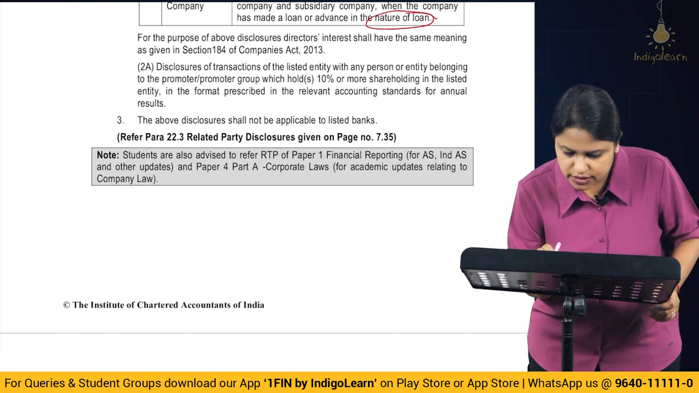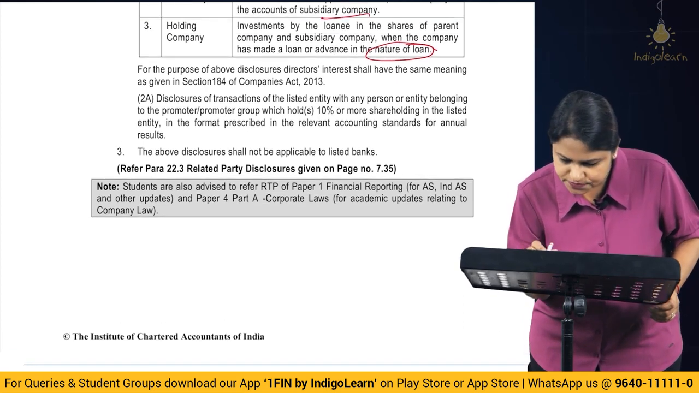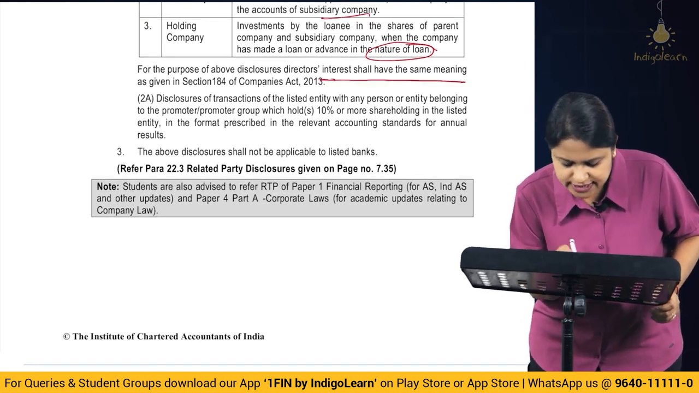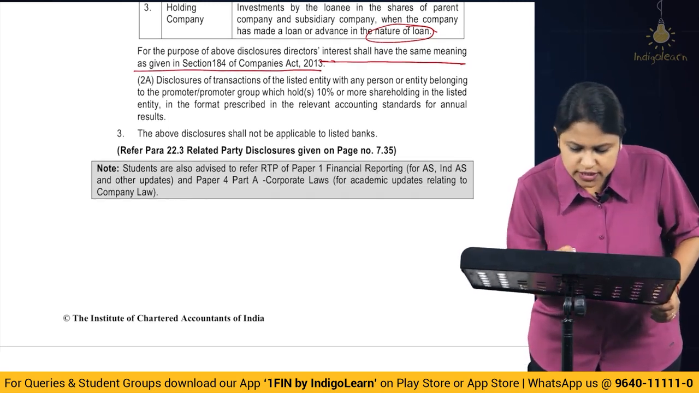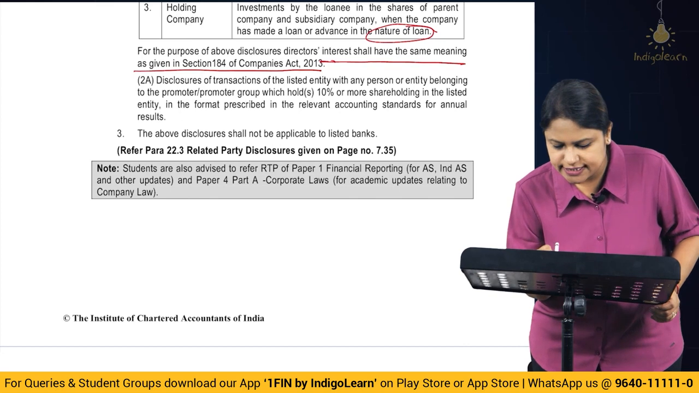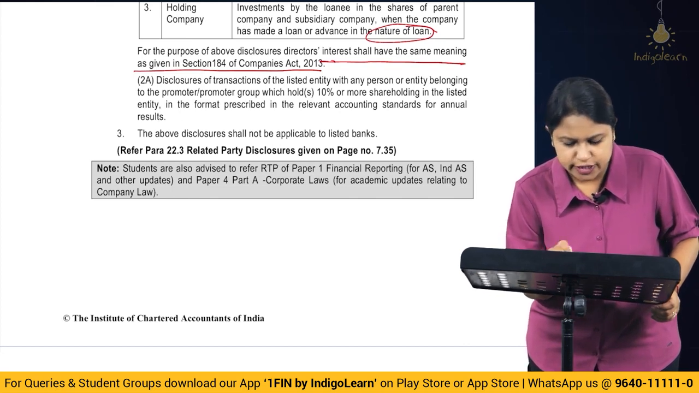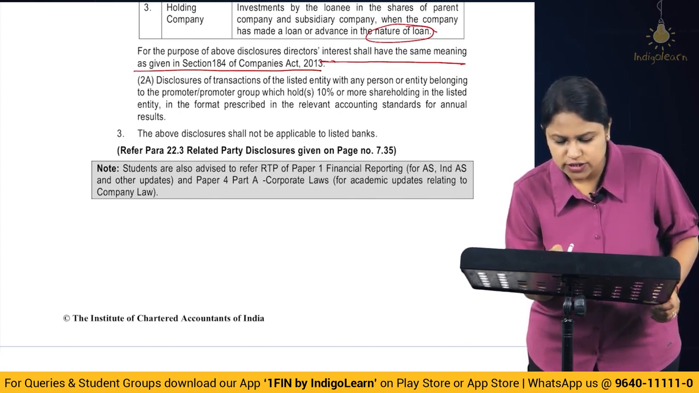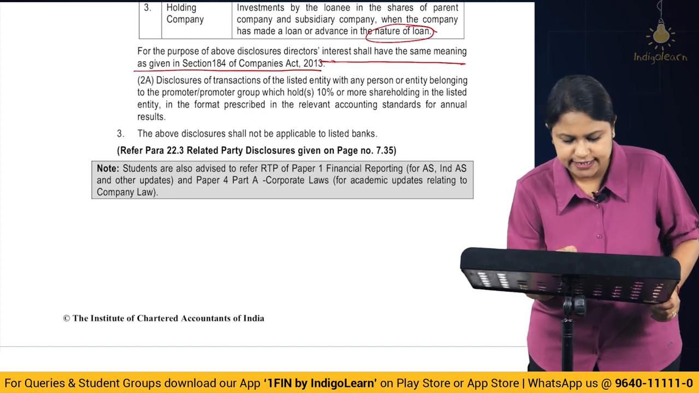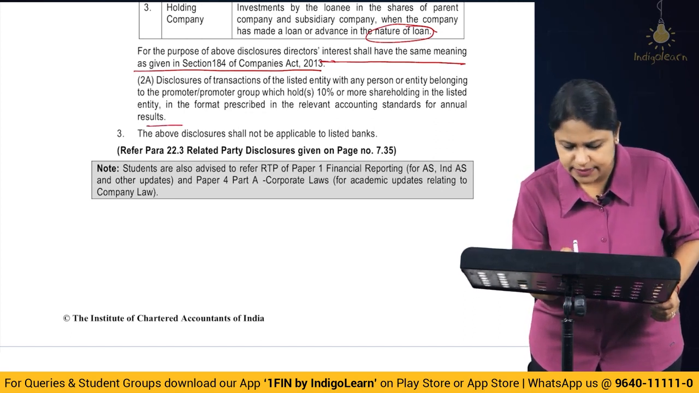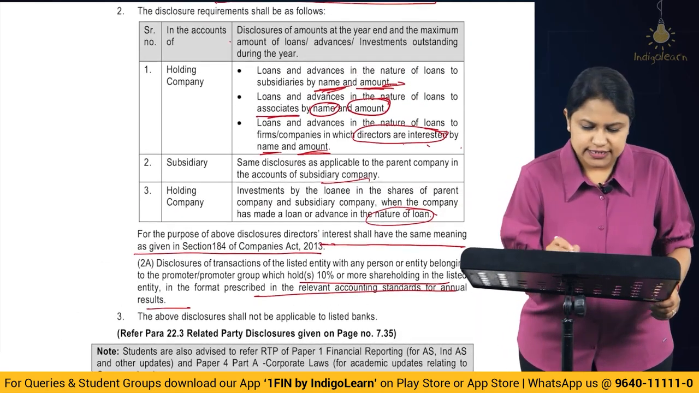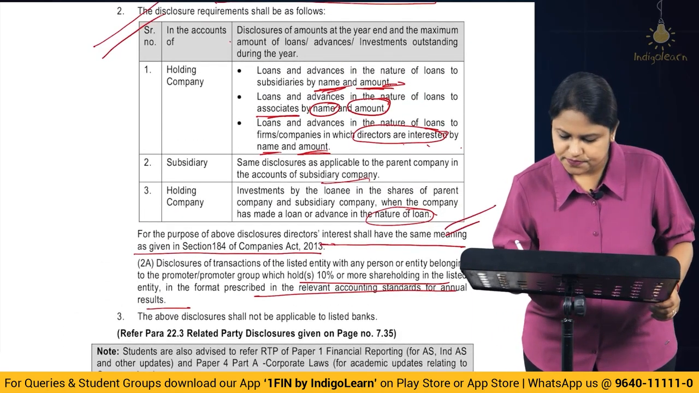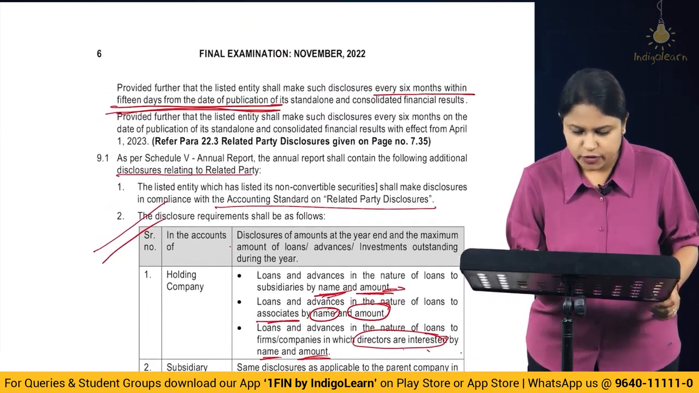Then when it comes to interested, okay, interest shall have the same meaning as given in section 184 of the Companies Act 2013. Disclosure of the transactions of the listed entities with any person or the entities belonging to the promoter group which holds 10% or more shareholding in the listed entity, in the format prescribed. This is the same, there is no change here. So, this will remain the same. So, here this part becomes very, very important. Alright, so that is the change that they have brought over.